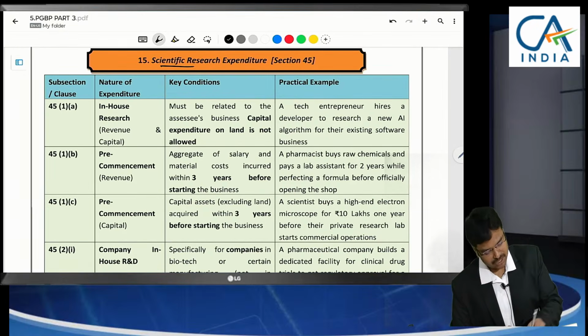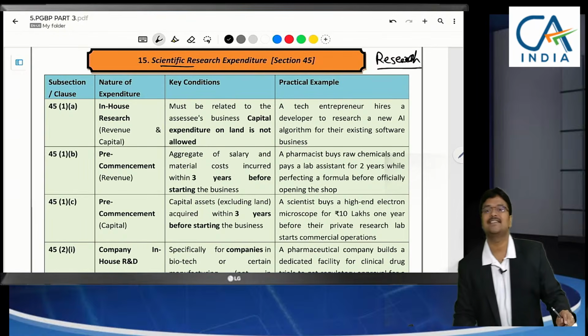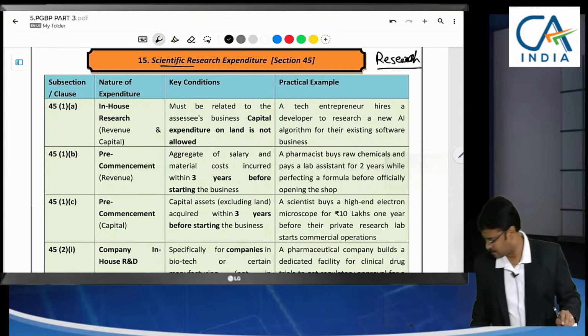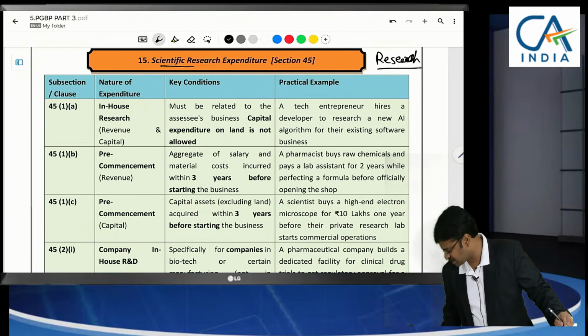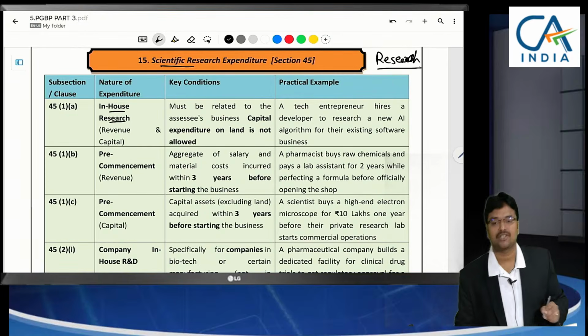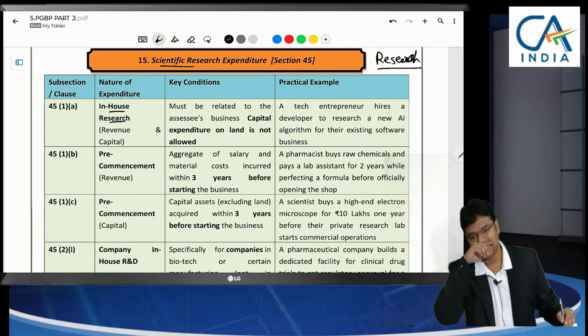Scientific research, that means for every business research is important because to launch a new product, research has to be conducted. So those research expenses we are discussing. Whether research expenses can be claimed as deduction. In-house research, where you have a research unit and we are spending expenses there.